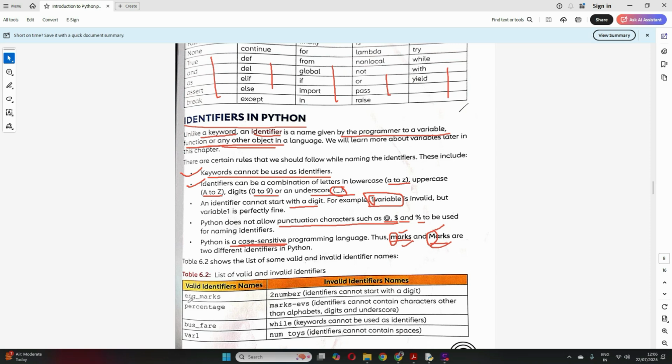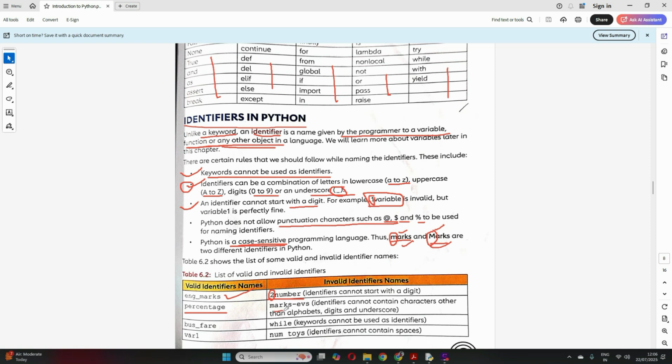Now just see here. This is a valid identifier, because here as per this second rule we are using the lowercase a to z characters and an underscore, so it is allowed. So this is a valid identifier. But see here, this is not a valid identifier. Why? Can you identify? Yeah, because as per rule 3 we cannot have an identifier start with a number, so this is wrong. Now see this percentage, this is a valid identifier, all lowercase, and this is not a keyword also, correct?